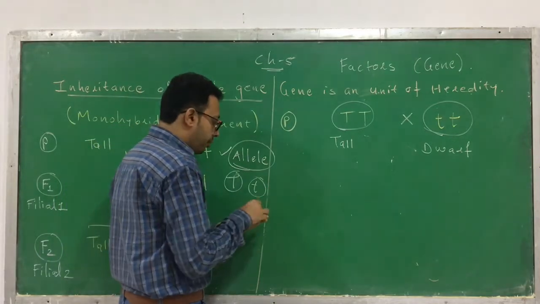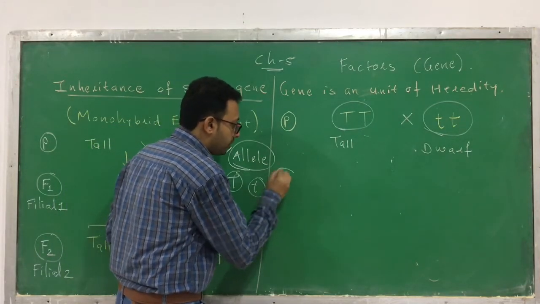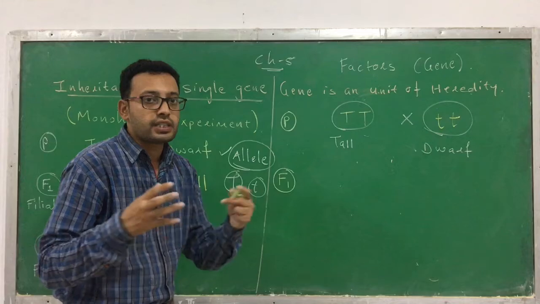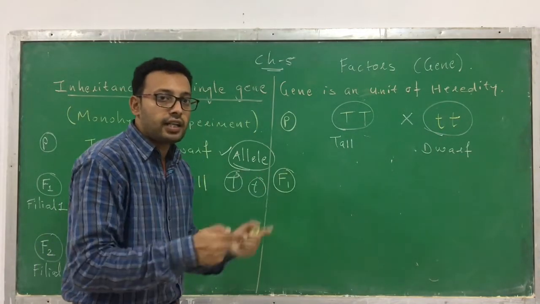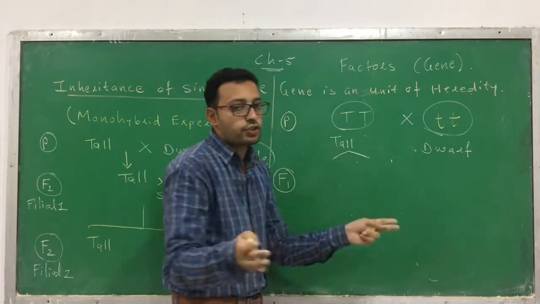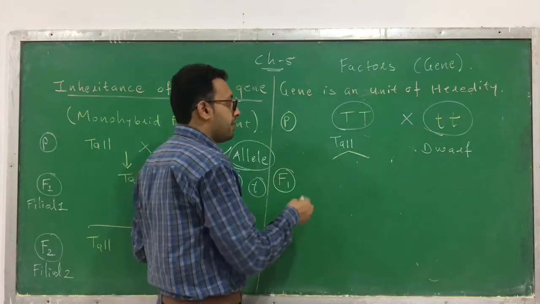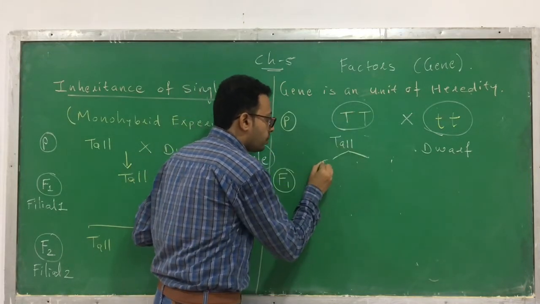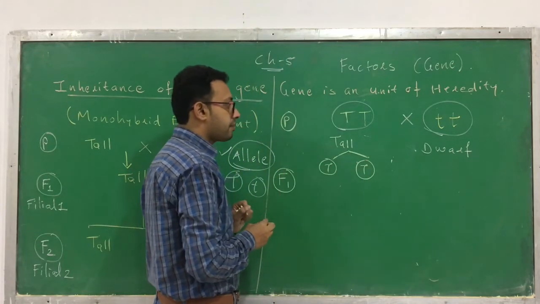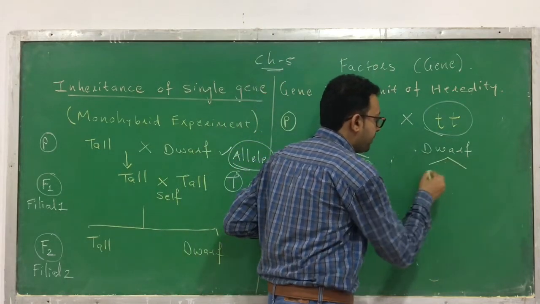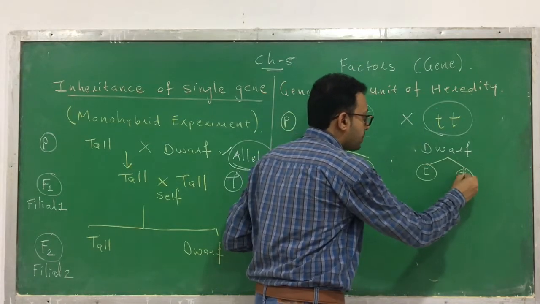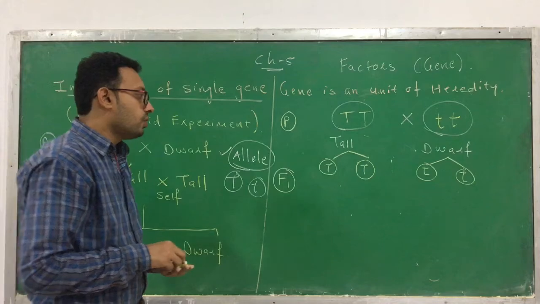What he obtained in the F1 generation was all tall plants. How did he obtain it? Let's see. You should know how the formation of a gamete takes place. Listen and learn it thoroughly. In gamete formation, the genes are distributed into the gametes. So here capital T, capital T: in one gamete it goes one T, and in another gamete it goes another T. If you see the other one, same: on the formation of gametes it forms small t, and the other one is also small t. Clear?